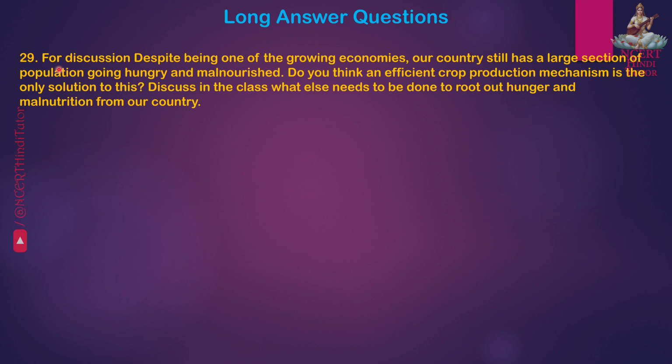Question 29. For discussion: despite being one of the growing economies, our country still has a large section of population going hungry and malnourished. Do you think an efficient crop production mechanism is the only solution to this? Discuss in the class what else needs to be done to root out hunger and malnutrition from our country.